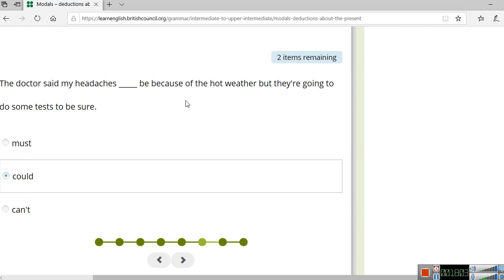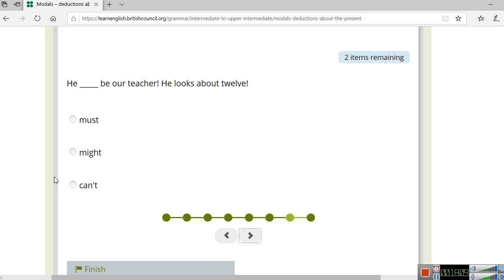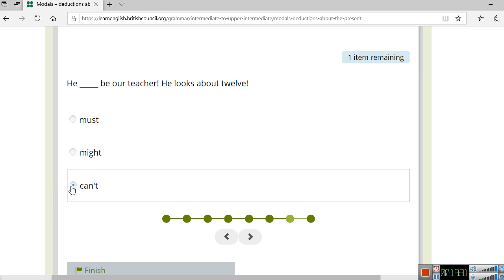Alright, so let's continue. We have 2 idioms remaining. Okay, he blank be our teacher. He looks about 12. How would you analyze this sentence first of all? I think he can be our teacher. All right, but how would you analyze this sentence?